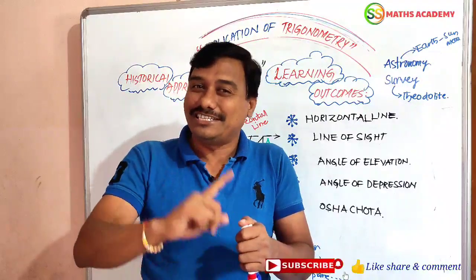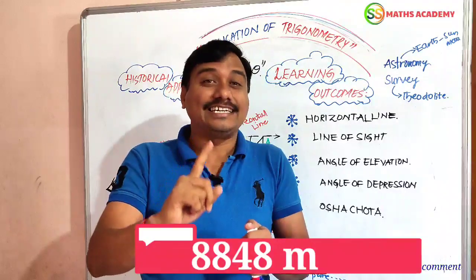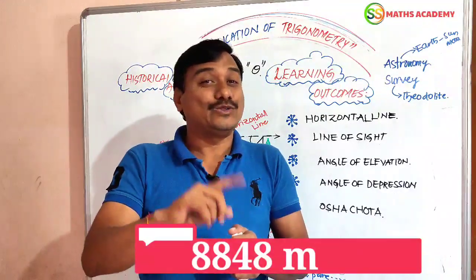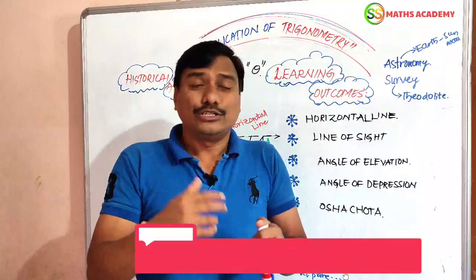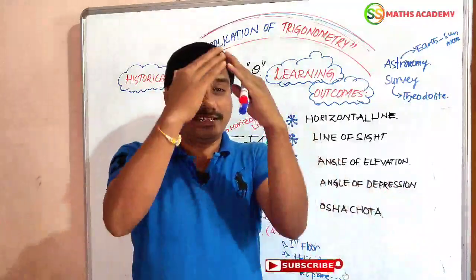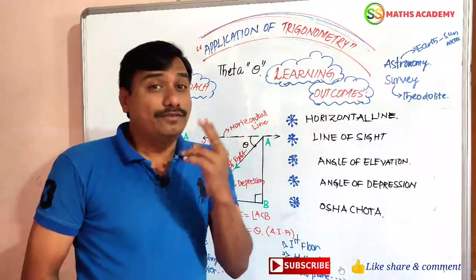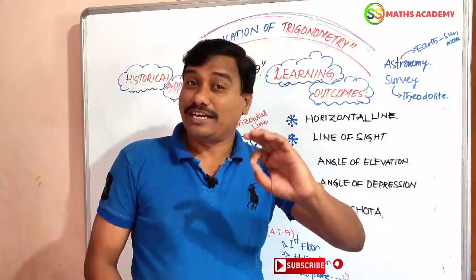This is a part B question. It is a competitive exam question, a general question. 8,848 meters. This is the way they observed from 6 different stations and measured the height of Mount Everest in the Himalayas. In this way also we are using application of trigonometry.